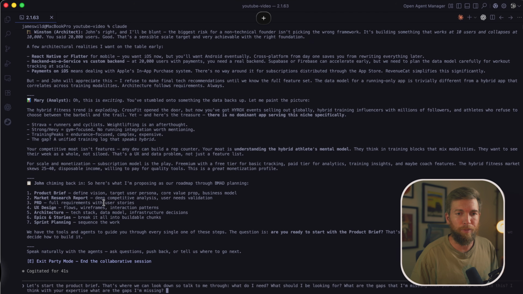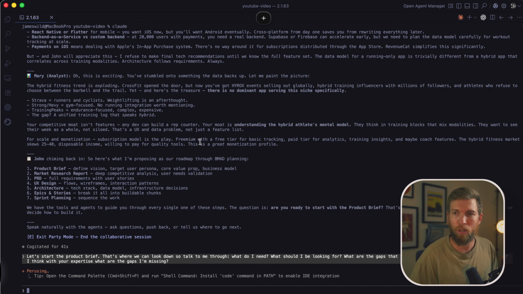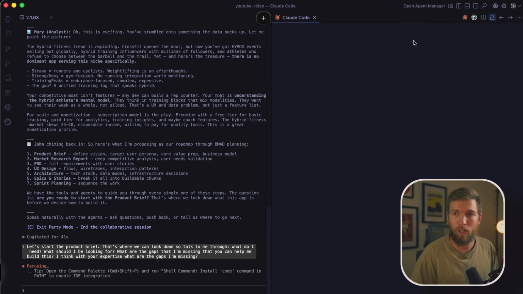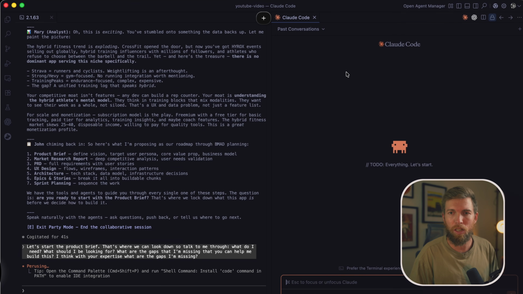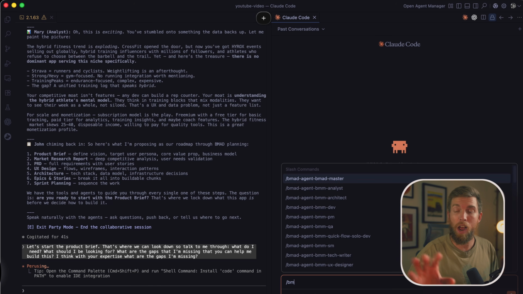So if I just type this for a second, we're going to end it and let it do its thing, because I just want to open up the Claude Code session. So if I open up a separate session here, because again, I use it on the terminal, but if I just go here, I'm not sure if it does use this. It might just be a terminal thing. I think so. What I will do for the sake of this video, oh no, it does. Okay, brilliant, beautiful. It also comes up in the Claude Code.